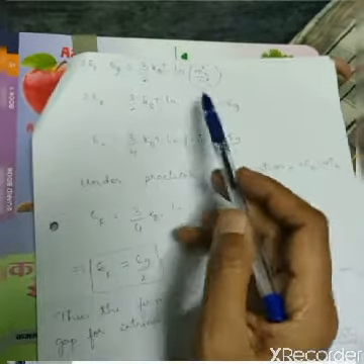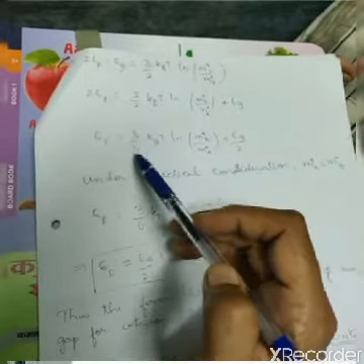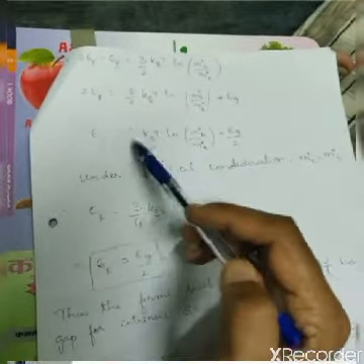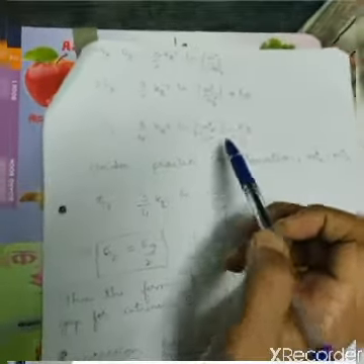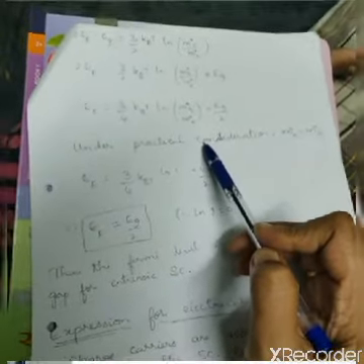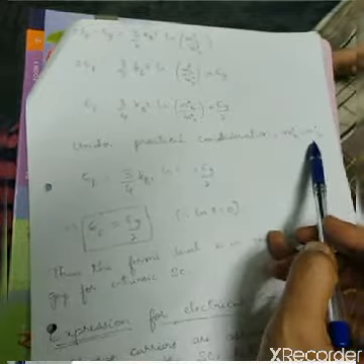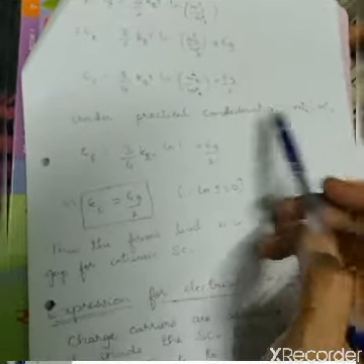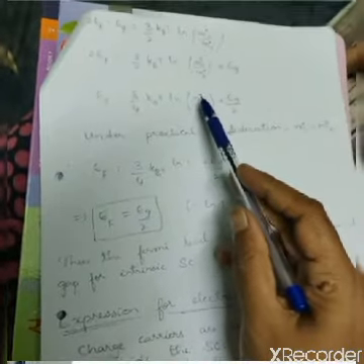This Eg I am bringing to the right hand side. So EF is equal to, 3 by 2 will become 3 by 4 now because of this 2, into kBT ln m star h by m star e, plus Eg by 2. Now under practical consideration, the effective mass of electron is considered equal to the effective mass of hole. So m star e and m star h are equal, and this becomes ln 1.